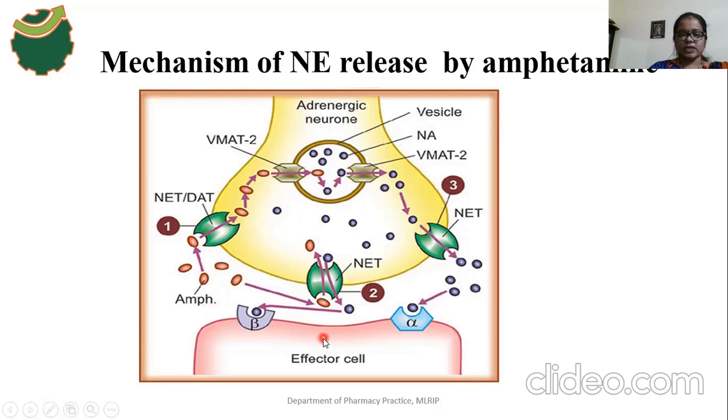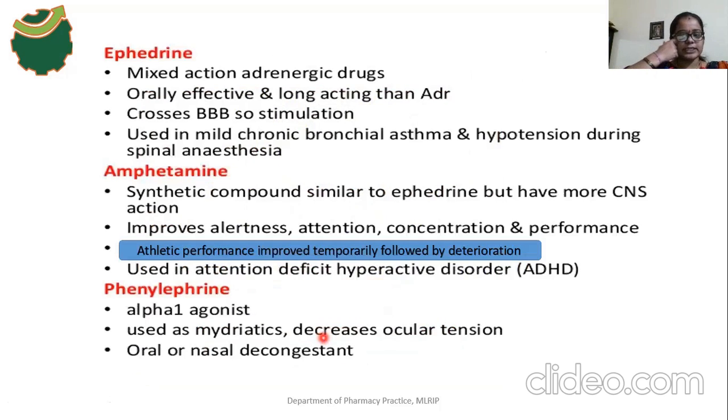The central actions of amphetamine are mediated by the release of norepinephrine, and it improves alertness, increases attention, and increases concentration on particular things. It increases performance; it is a CNS stimulant drug. Work capacity also increases, and talkativeness also increases. That's why amphetamine improves athlete performance temporarily, followed by deterioration.